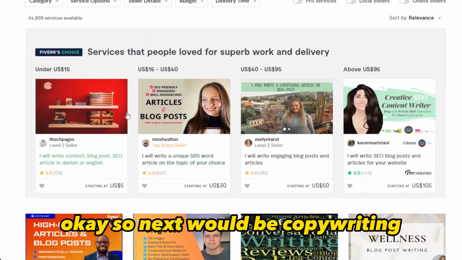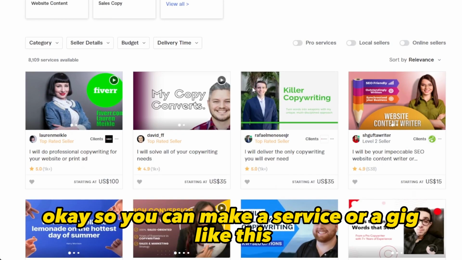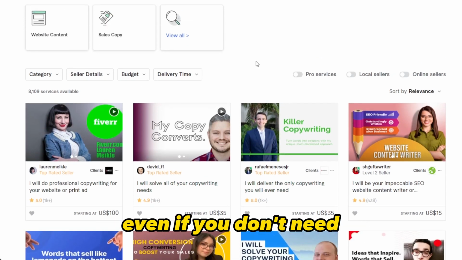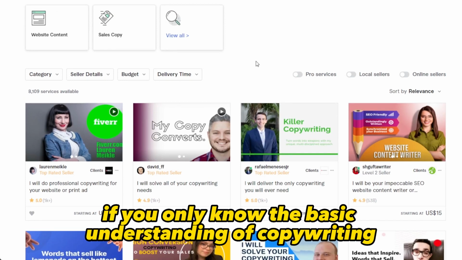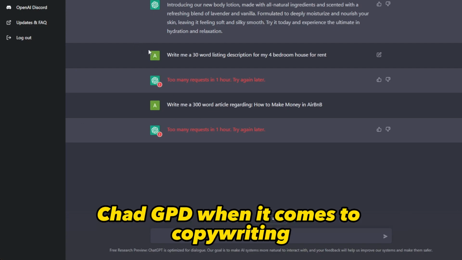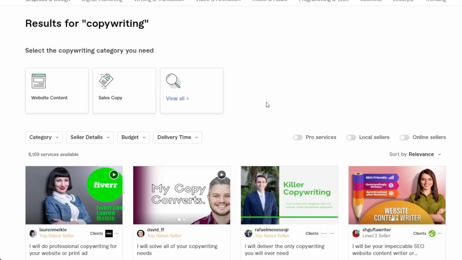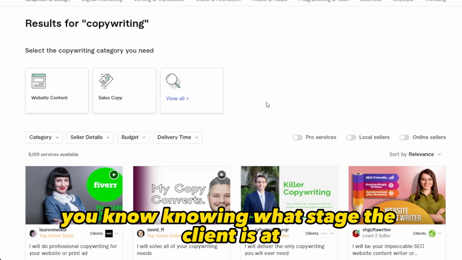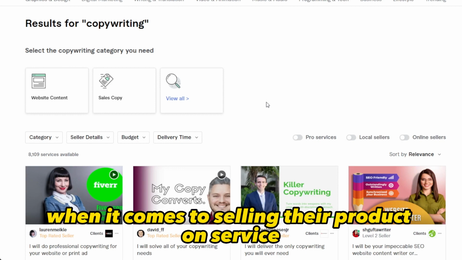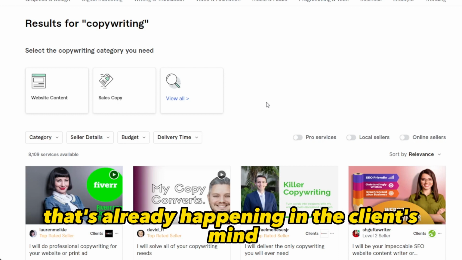So next would be copywriting. How much can we earn using this one? You can make a service or a gig like this, offer copywriting services, even if you only know the basic understanding of copywriting. For you to take advantage of ChatGPT when it comes to copywriting, it depends on the client's request, but the key in copywriting is knowing what stage the client is at when it comes to selling their product or service. It's like you're entering a conversation that's already happening in the client's mind.